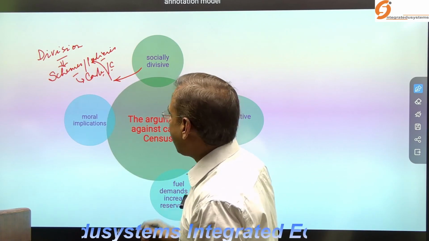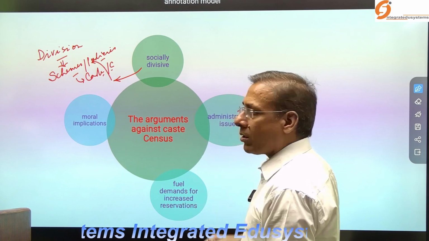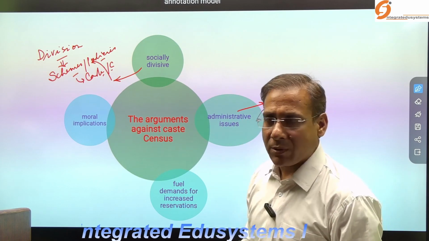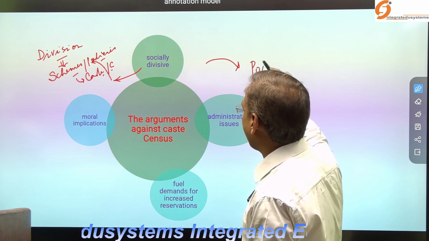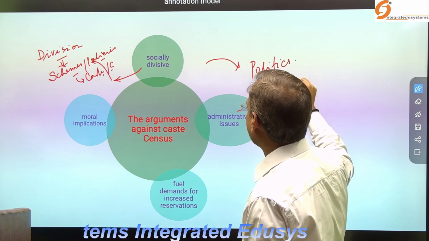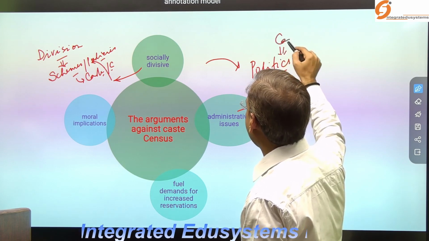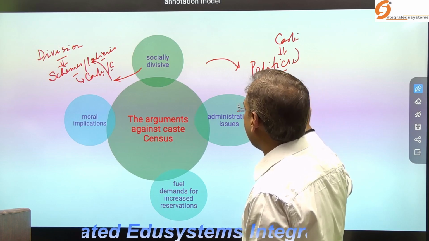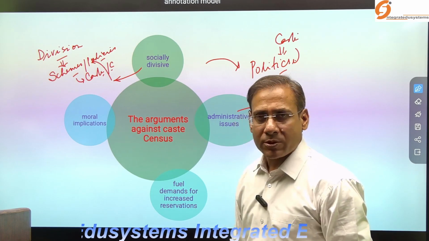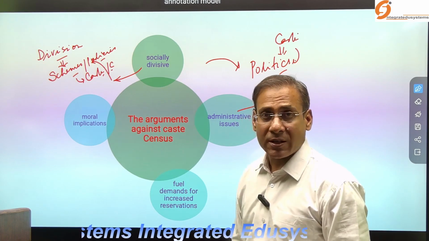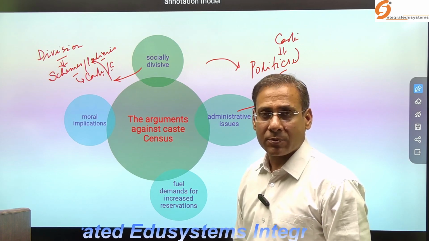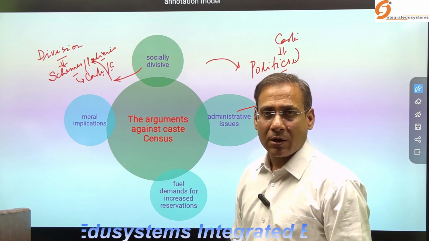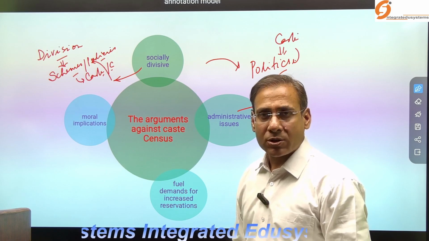At the administrative level, there may be problems because caste becomes the criterion, or caste politics may increase, which creates administrative problems, specifically at regional scales where a particular caste dominates and may create problems in the bureaucratic structure.